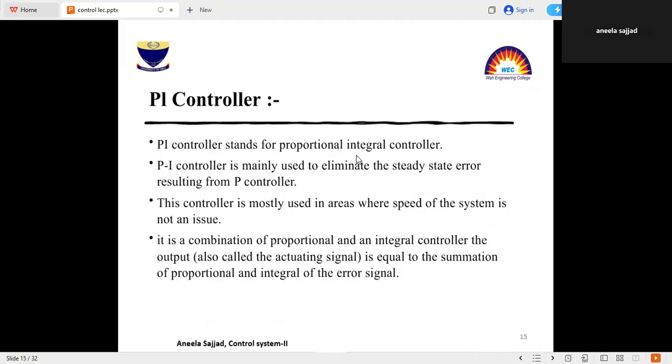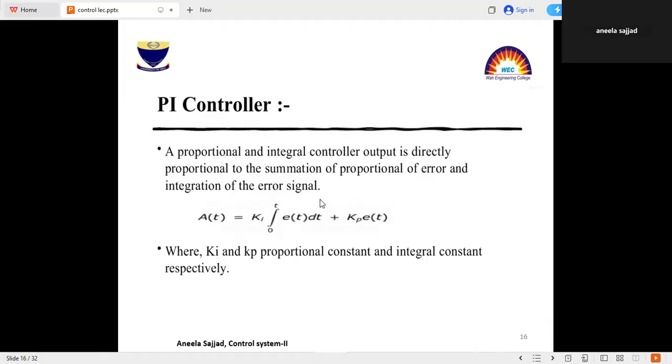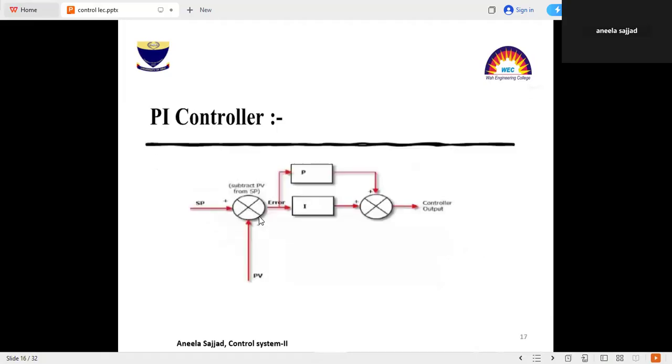PI controller stands for proportional integral controller. PI controller is mainly used to eliminate the steady state error resulting from the P controller. This controller is mostly used in areas where the speed of the system is not a big issue. It is a combination of proportional and integral controller. The equation for the PI controller will be A(t) equal to Ki integral of the error signal plus Kp into the error signal. Here Kp and Ki are the proportional constant and integral constant.